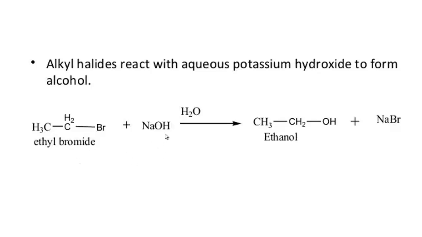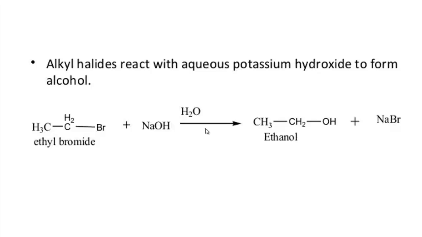Now one question may come like this: how will you produce alcohol from alkane? In that case, you have to write the first part.